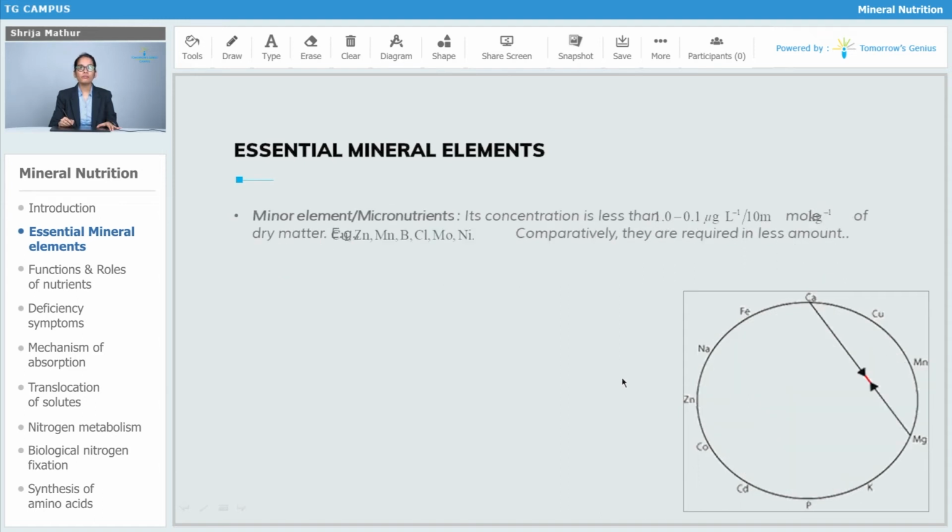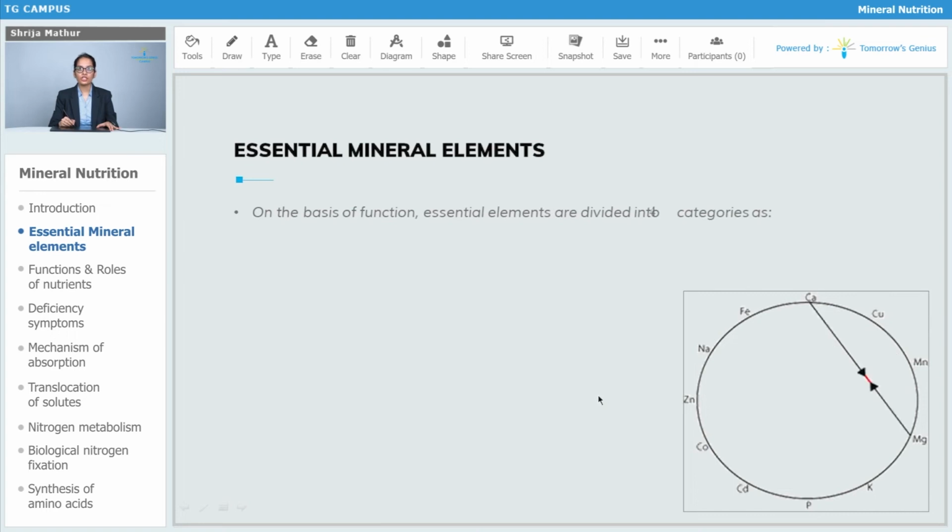Minor elements or micronutrients are those whose amount is less than 1.0 or 0.1 micromole per gram of the dry matter, like zinc, boron, manganese, chlorine, molybdenum and nickel. So they are comparatively required in less amount.